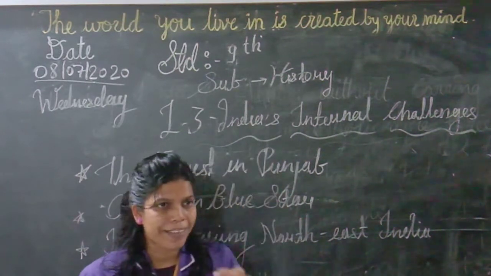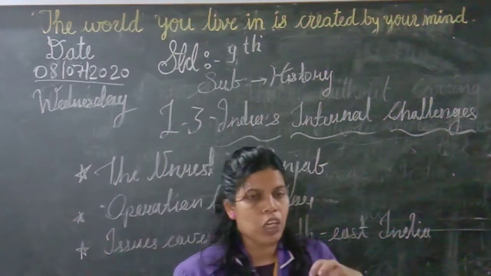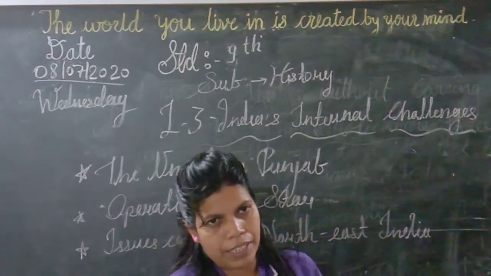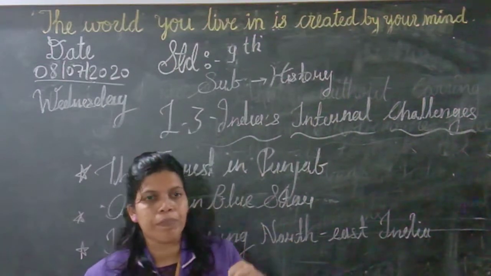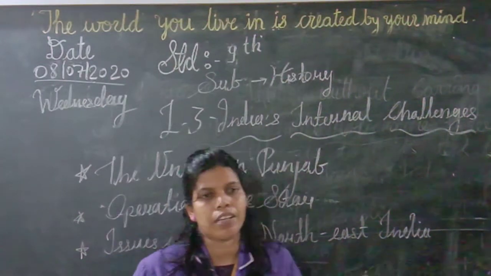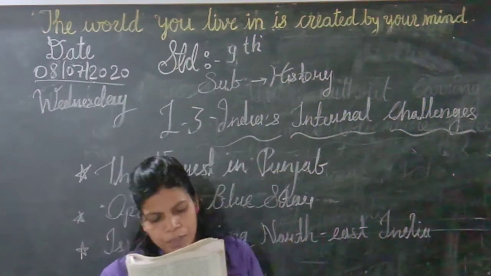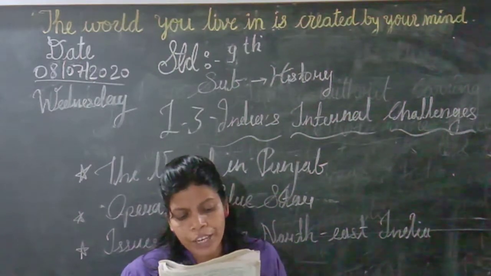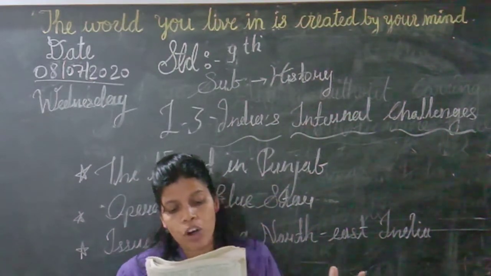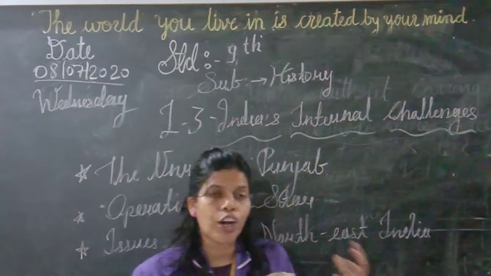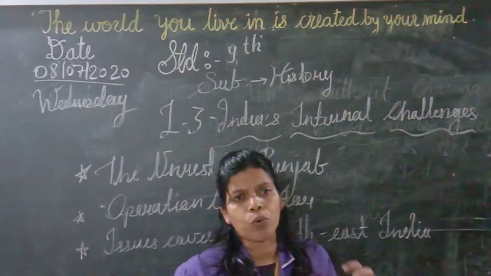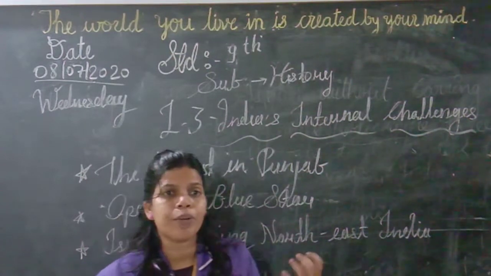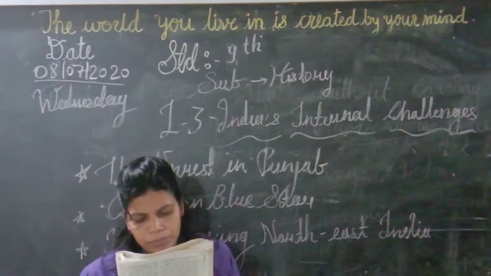Recruitment means vacancies. So recruitment from Punjab for soldiers should increase, and the fourth demand was that more autonomy should be given to the state of Punjab.